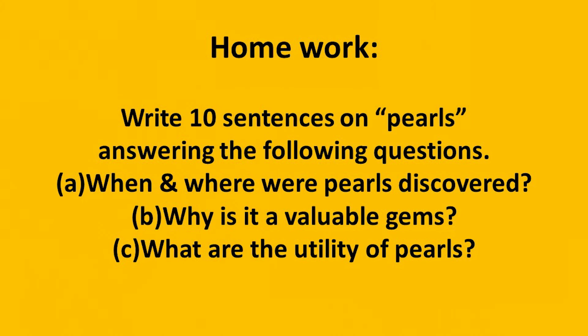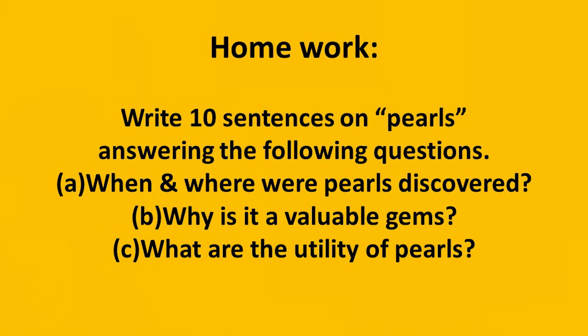And for that, I have given you a guideline. That is, I have given you 4 questions. When and how were pearls discovered? You have to write these things from your text, or you can write from your own. Then why are they valuable gems? Why is it valuable? You have to write it. You can write it from your own, or from the text also.